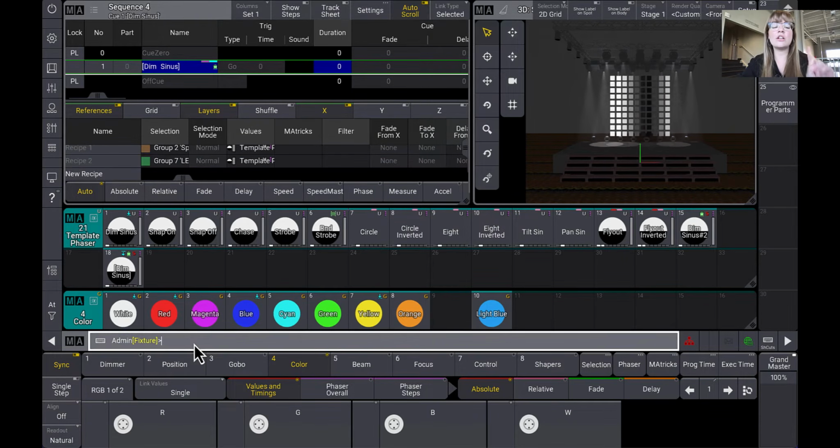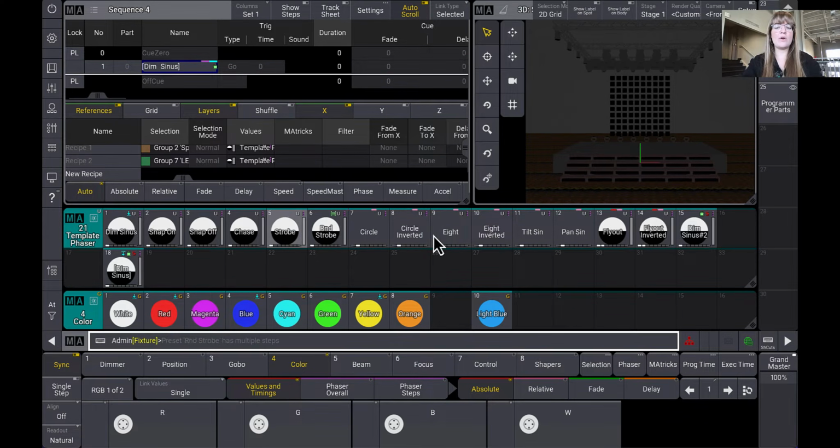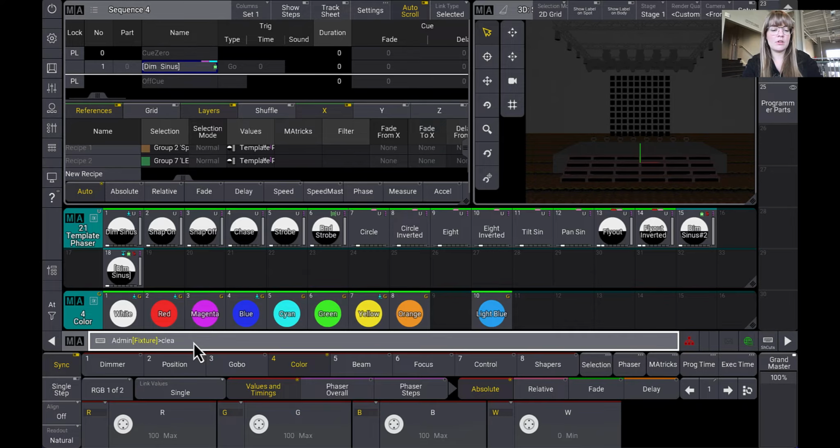Queues are a little more powerful, and I want to show you why. Off sequence 4. There we go. So I'm actually going to create a little group here. Let's see, group 2. I know, I use this file a lot. 1 through 8. All right, store group 100. So group 8. Those are just my spots there. I literally just stored it. Group 100. Those are just my 8 spots there, right?